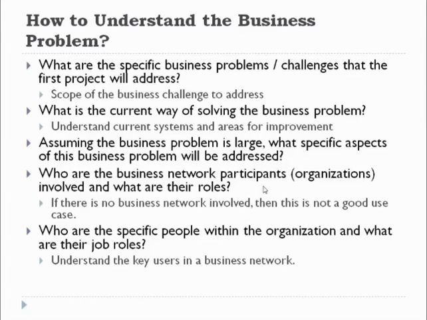So like that, who are the network participants who will mainly work with the system? You are supposed to identify them, and what are their roles and responsibilities need to be defined. Who are the specific people within the organization, and what are their job roles? These should be clearly defined.